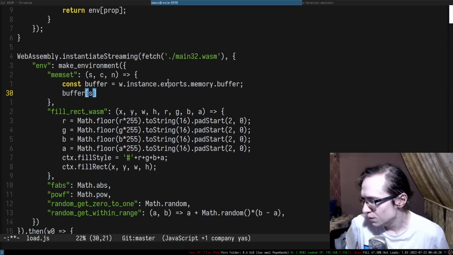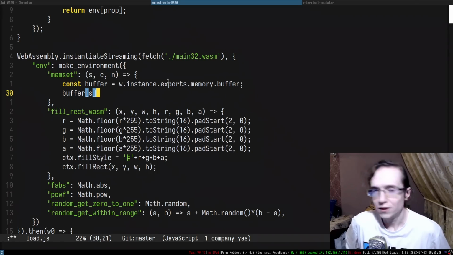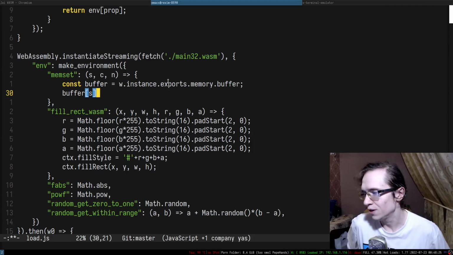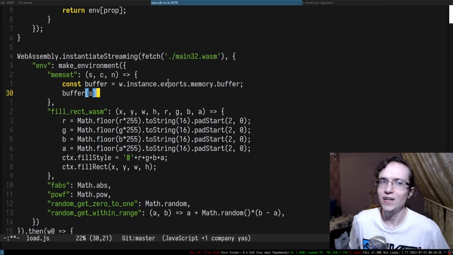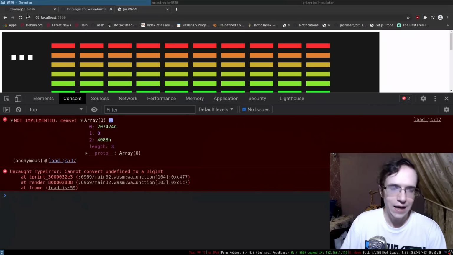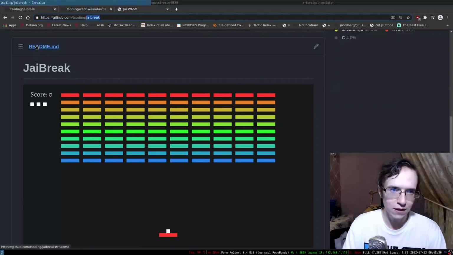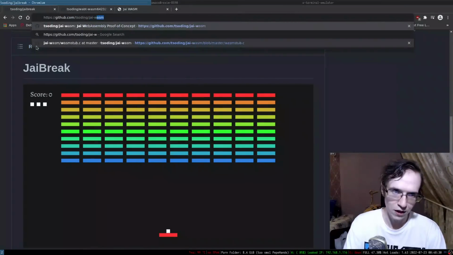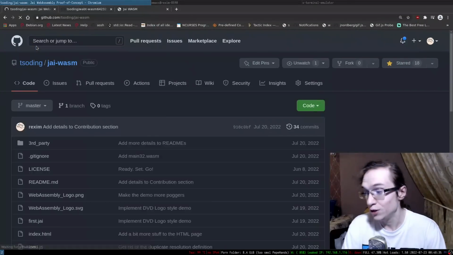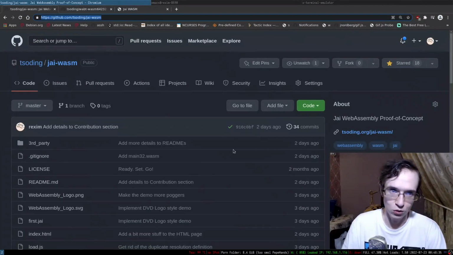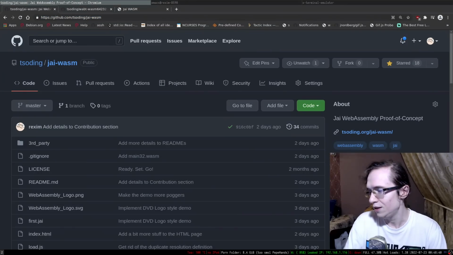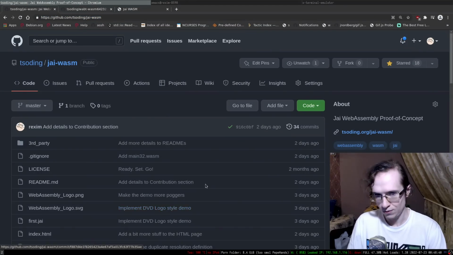Does he compile JI to WebAssembly and then run it using JavaScript? That's precisely what I do. If you're interested in how exactly I do that, I created a proof of concept that demonstrates how you can do that as well, if you have a JI compiler, of course. So this is a complete example that demonstrates how you can do that.